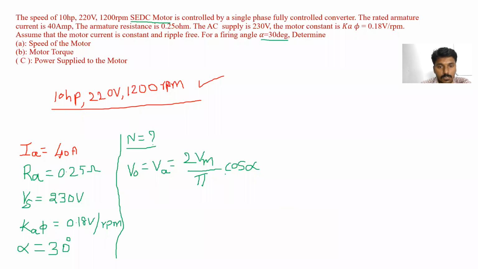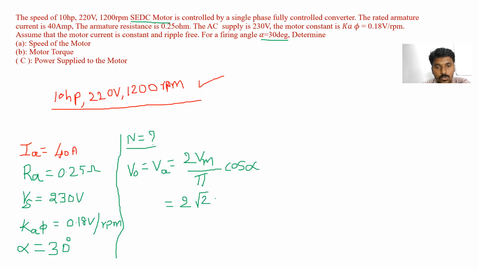So here, which values do we know? We know the value of alpha. What is the value of alpha? 30 degrees. Alpha is equal to 30 degrees.